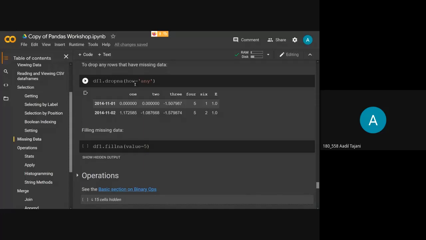So pandas allows us to discard null values. Okay, so here we have a function dropna. What this dropna function does is